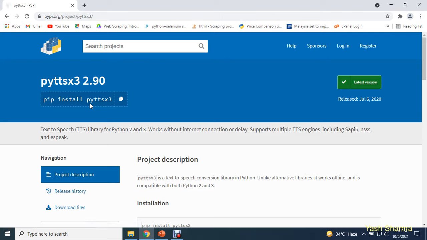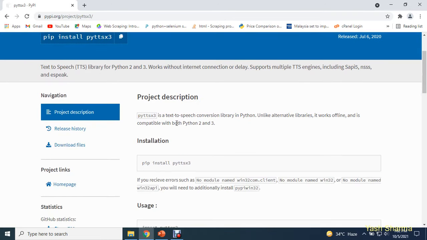So the first library which we need to install is this: pip install pyttsx3, and this will install the latest version of pyttsx3, that is 2.90. It's a text-to-speech conversion library in Python, and in simple terms, it will convert your text into speech. So now guys, we are going to start designing our own virtual assistant, or our own voice assistant, using Python programming.